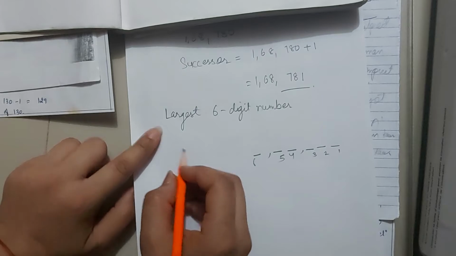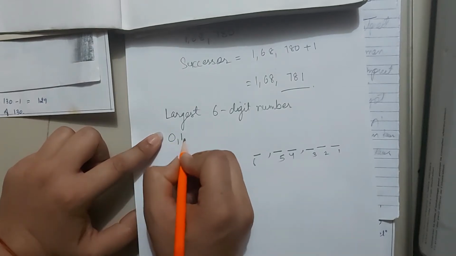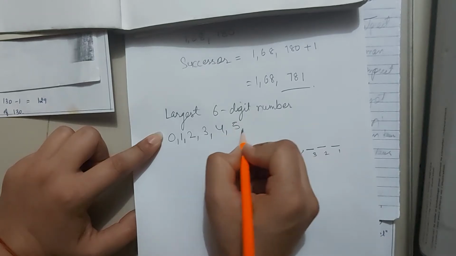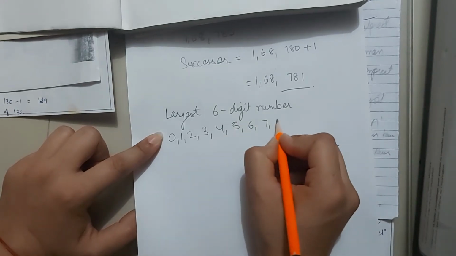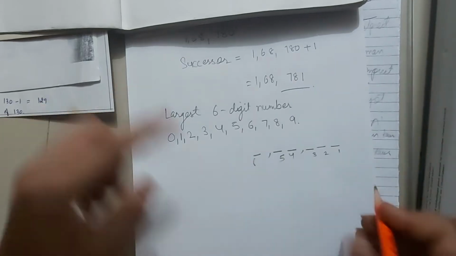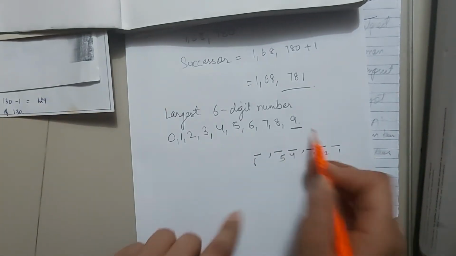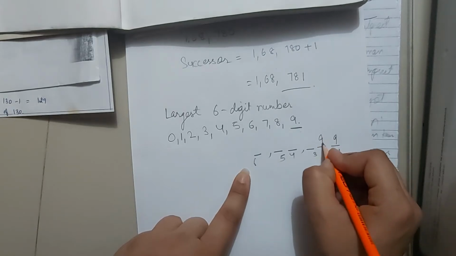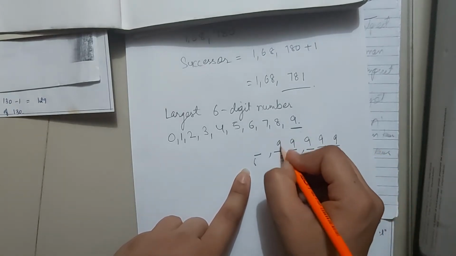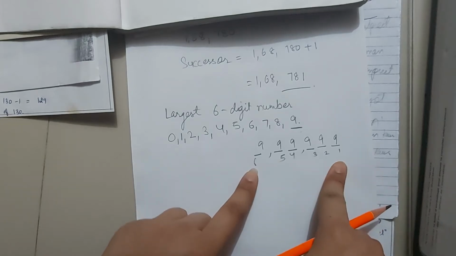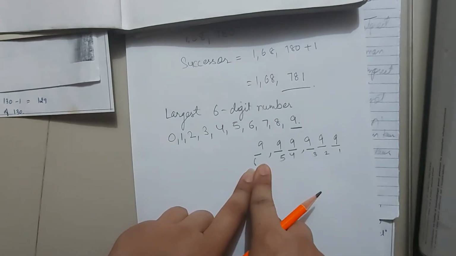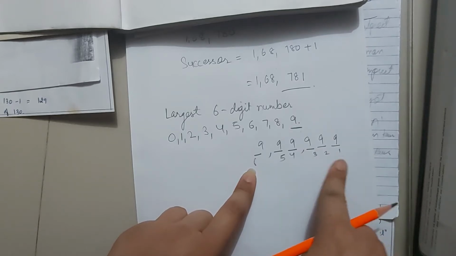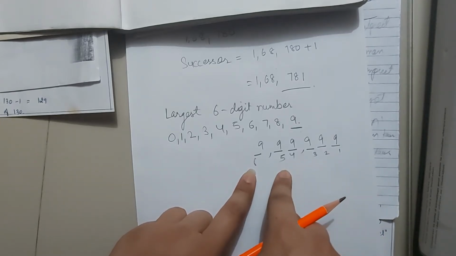So how many digits do we have? We have 0, 1, 2, 3, 4, 5, 6, 7, 8 and then 9. So what is the largest digit? That is 9. So what will be the largest 6-digit number? 9, 9, 9, 9, 9 and then 9. So the largest 6-digit number is 9,99,999.